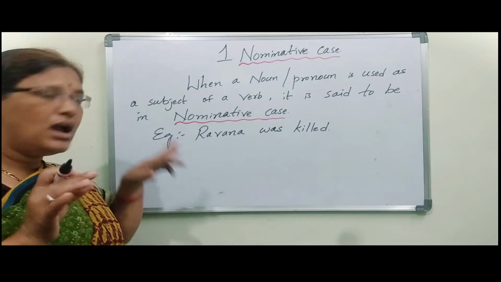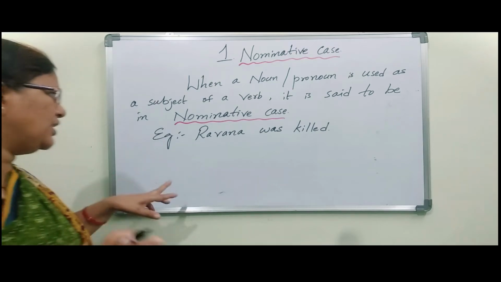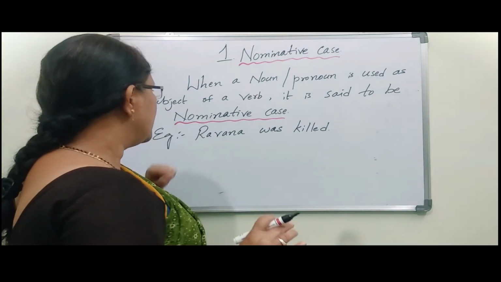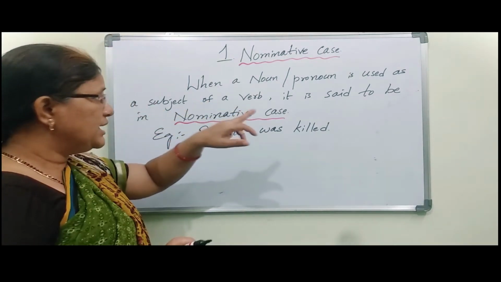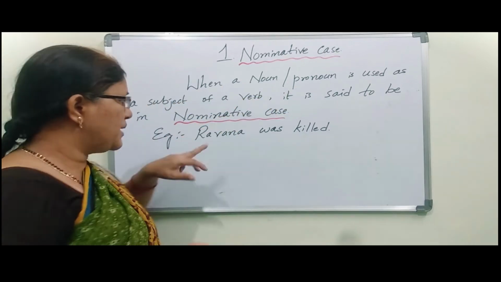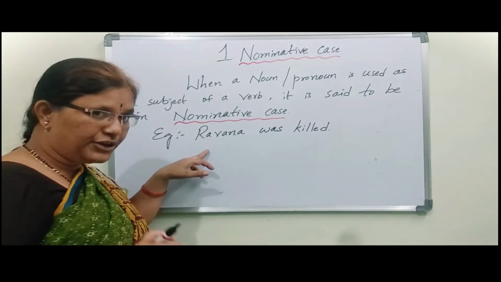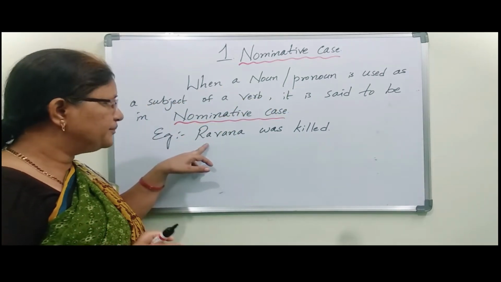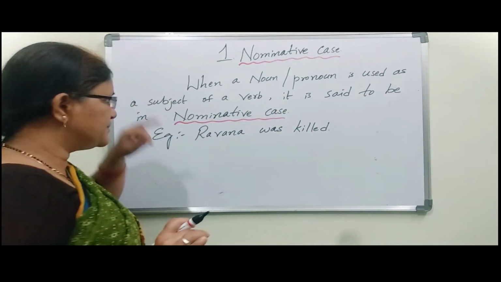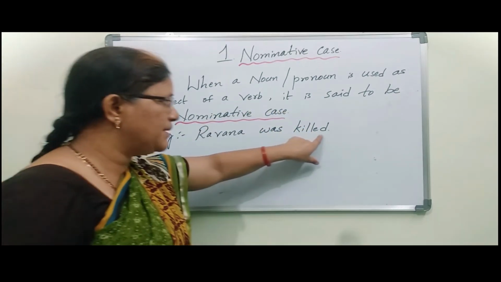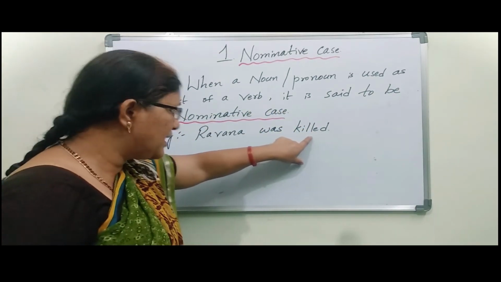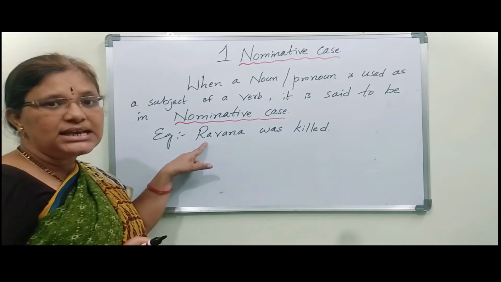So Ravana comes under subject. What the statement is saying here is, when a noun or pronoun, here we took Ravana, noun, is used as a subject of a verb.